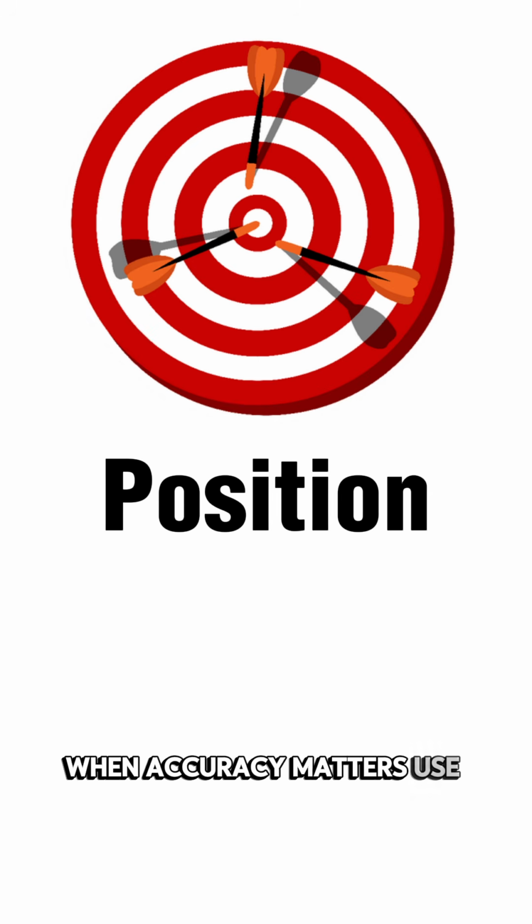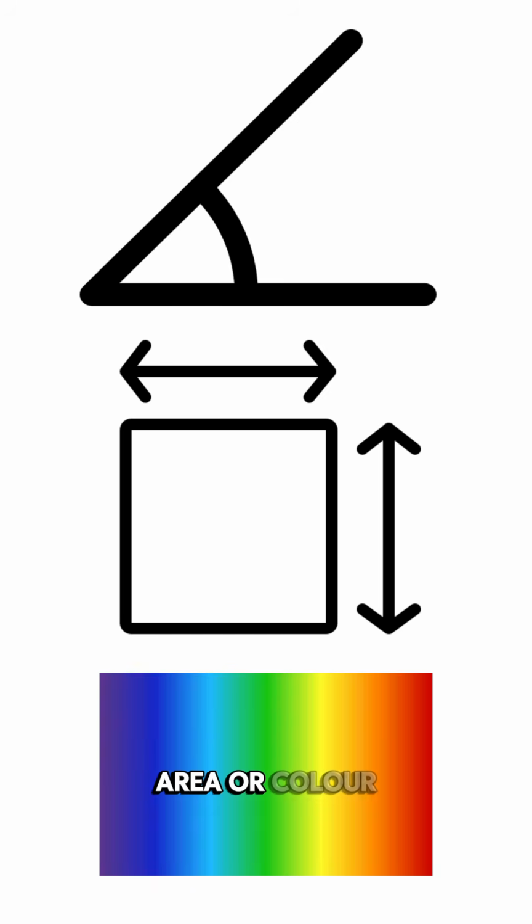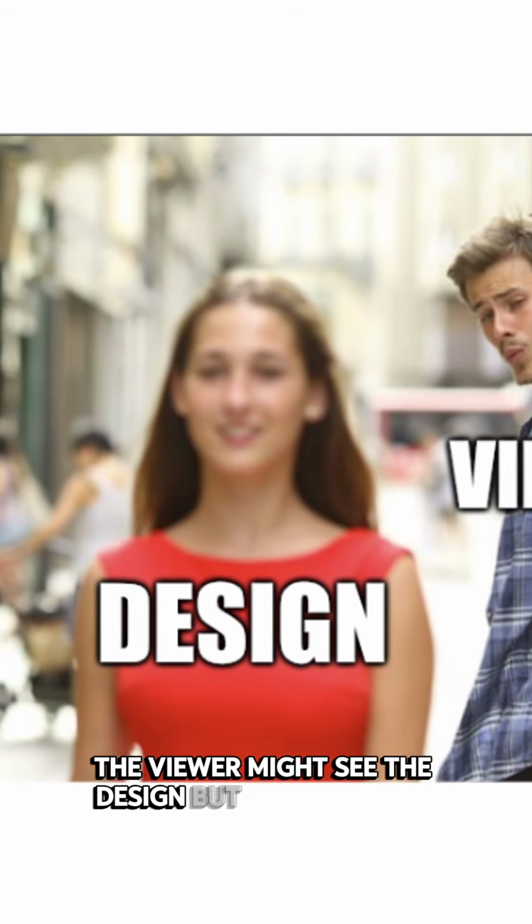So the key takeaway is this: when accuracy matters, use position or length. If a chart uses weaker channels like angle, area, or color, the viewer might see the design but miss the data.